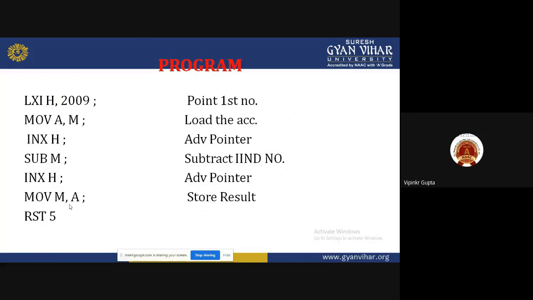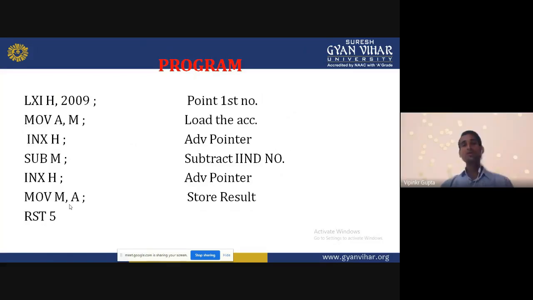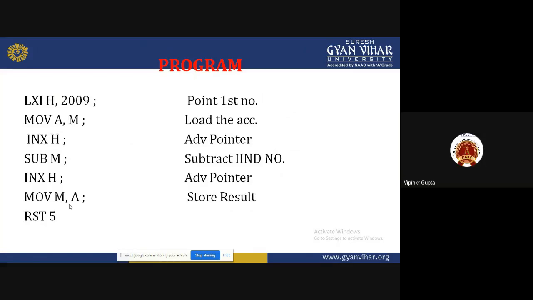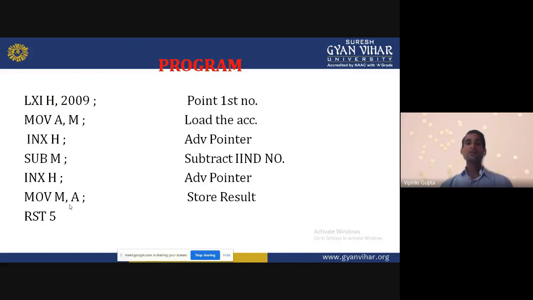Which instruction can we use? MOV A, M. It means M is the memory location. Where do we get the memory location? Using the HL pair. So 2009 can be fetched using the HL pair. Whatever data is in 2009, that data is transferred to the accumulator. INX H. It means it is incremented by 1. So we get the next memory location, 200A.